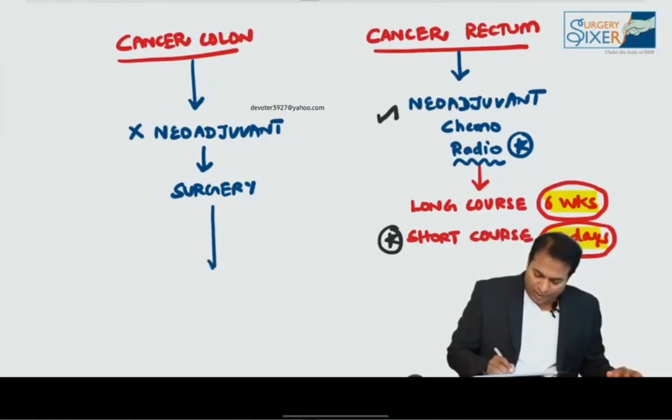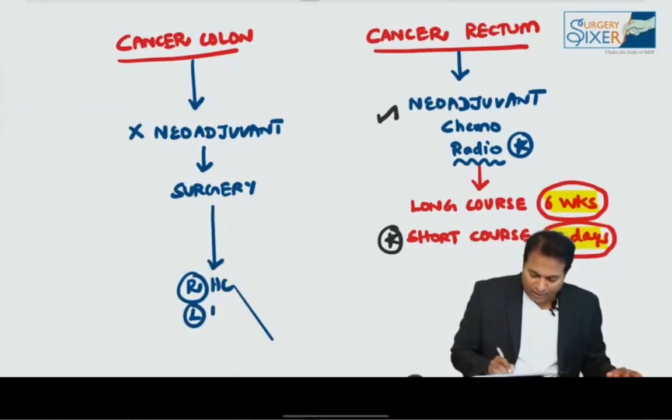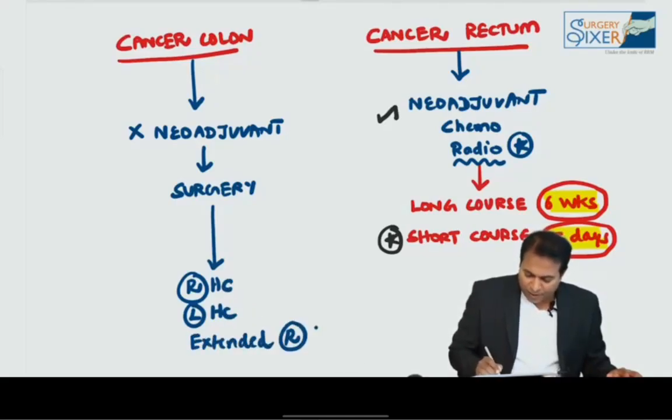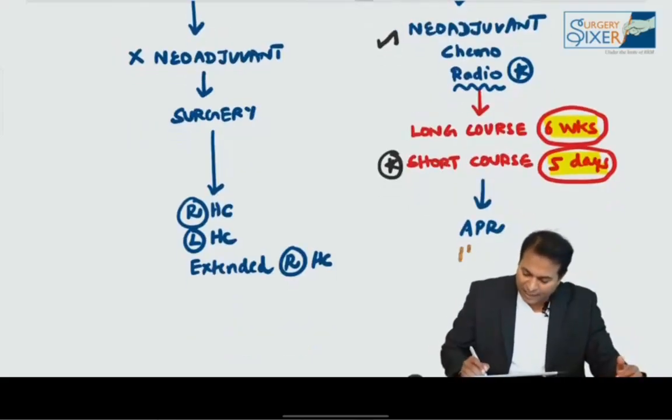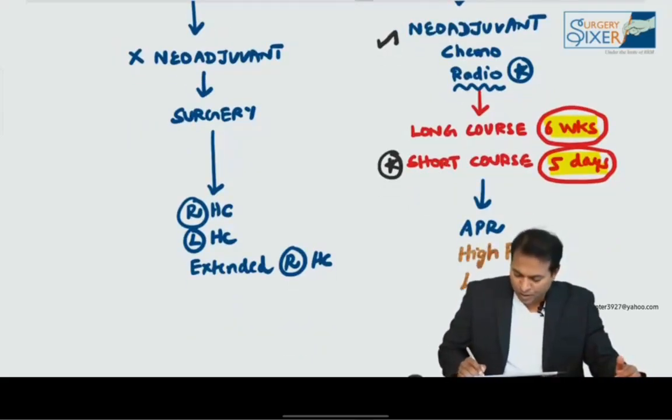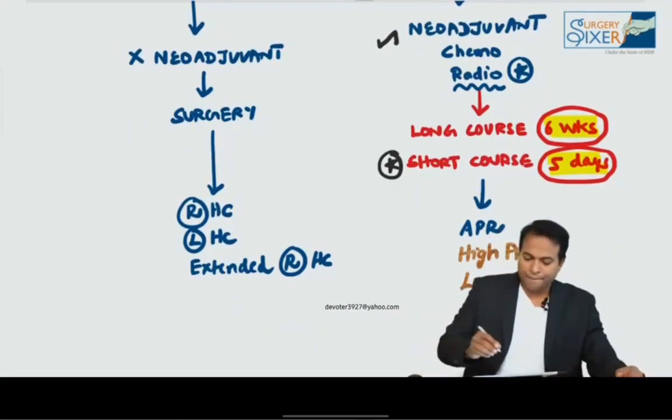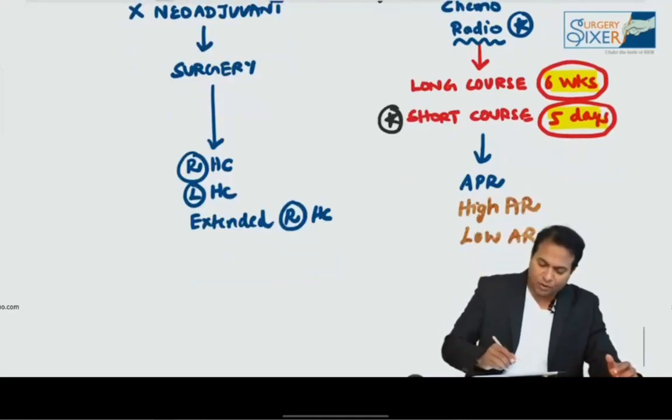For colon cancers we discussed right hemicolectomy, left hemicolectomy, and also extended right hemicolectomy. These are the operations done for colon cancer. For cancer rectum we have APR operation if the cancer is close to the puborectalis muscle, high anterior resection above the peritoneal reflection, low anterior resection below the peritoneal reflection. And there is one more operation for cancer rectum known as Brunschwig operation.